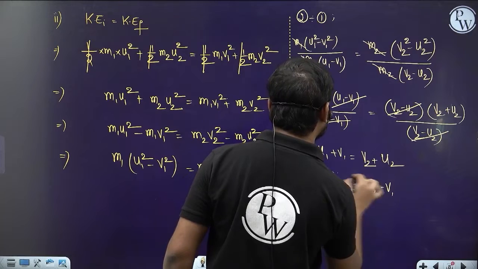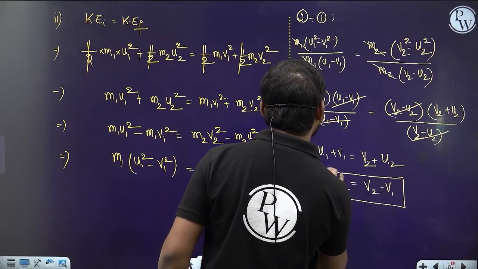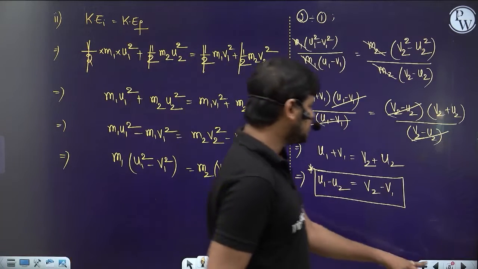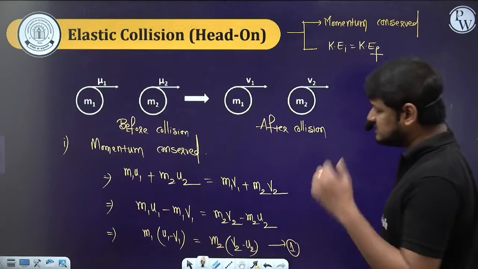Remember this. This is the important result everyone should remember: u1 minus u2 is equal to v2 minus v1. So what is this, sir?